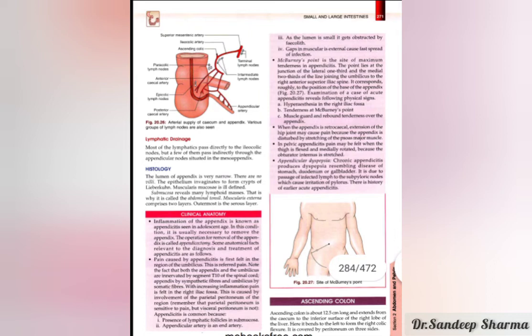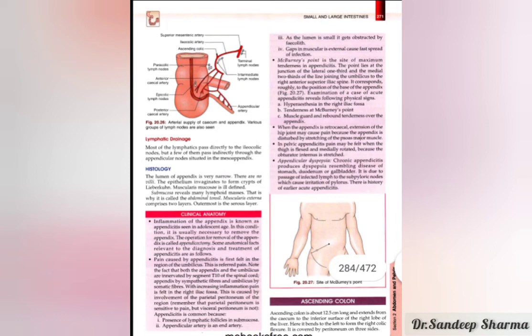And whenever you are going to examine an acute appendicitis patient, what signs will you find? I am discussing the physical signs. You will find that the patient has hyperesthesia in the right iliac fossa, and tenderness will be there at McBurney's point.